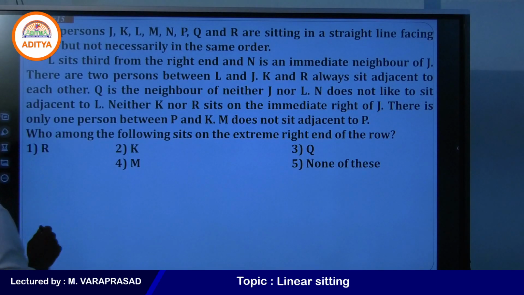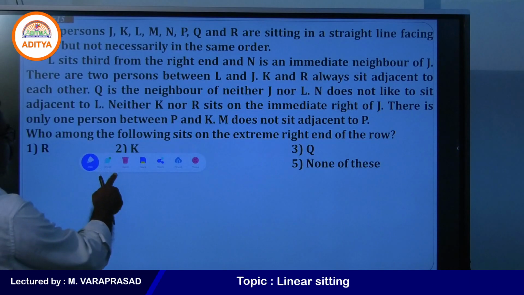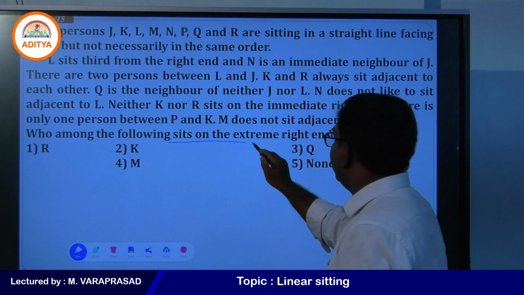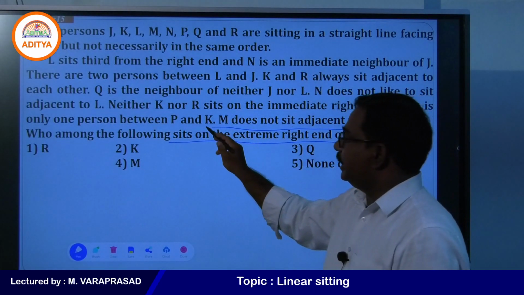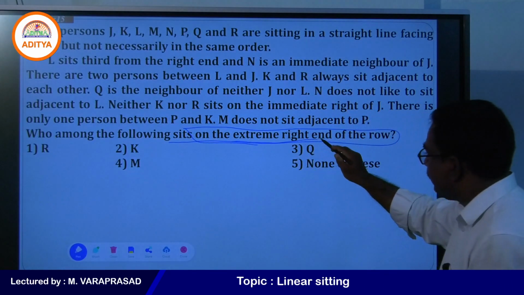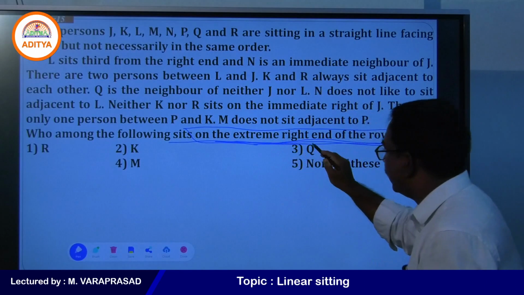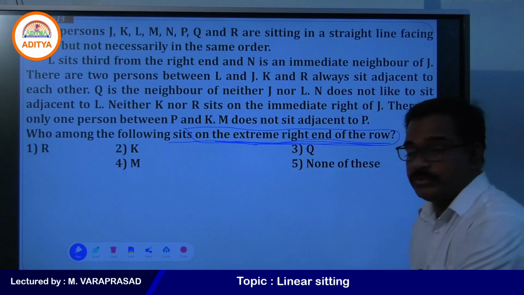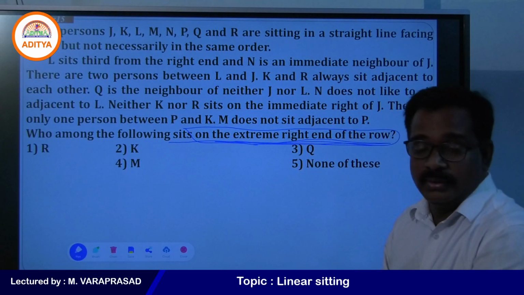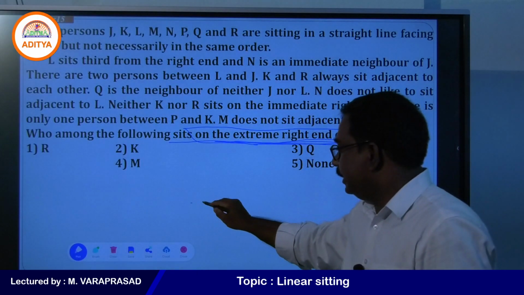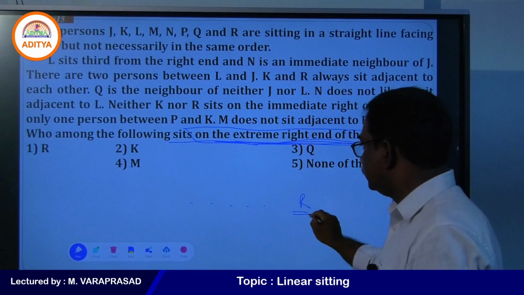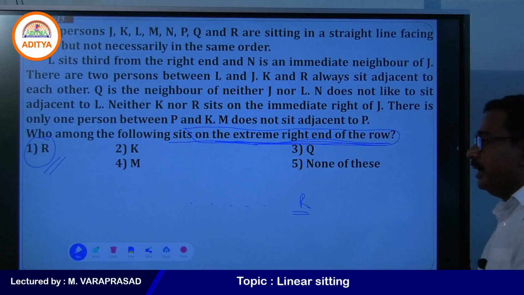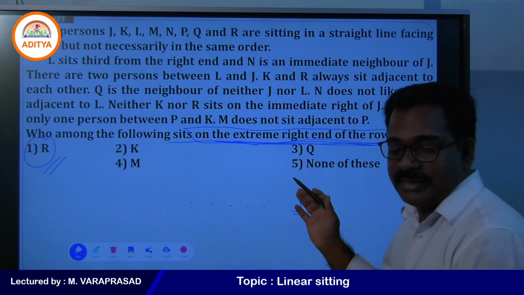Last question for the same data. Who among the following sits on the extreme right end of the row? Who sits at the extreme right end of the row? I think R we got. If you take it here, the extreme right end of the row is R. It means option number 1. R is at the extreme right end of the row.